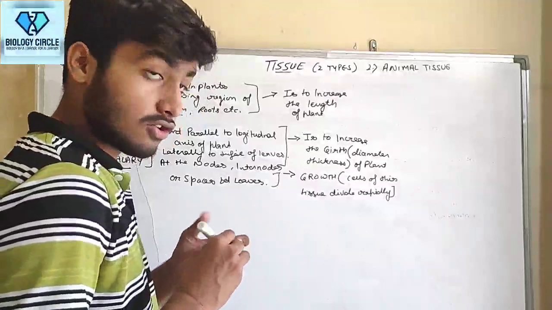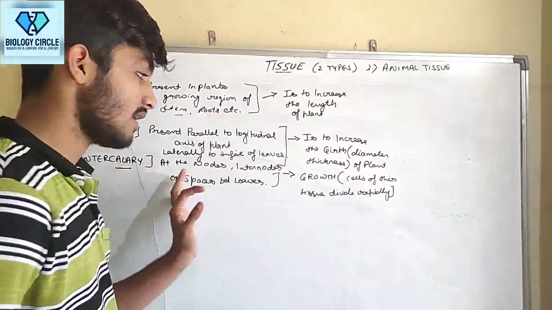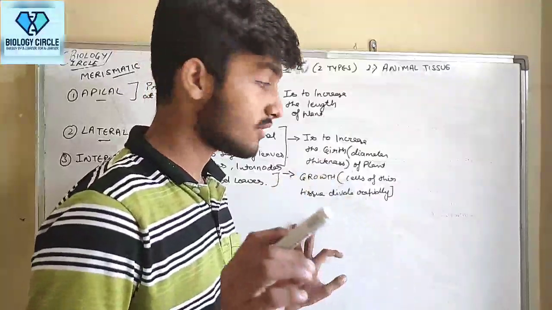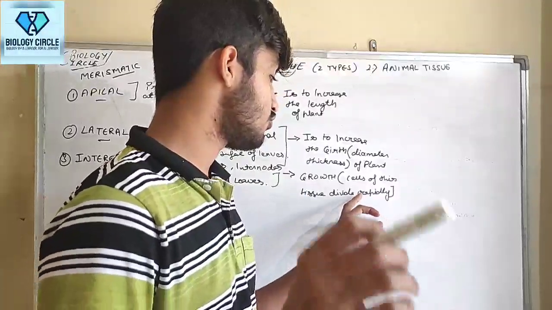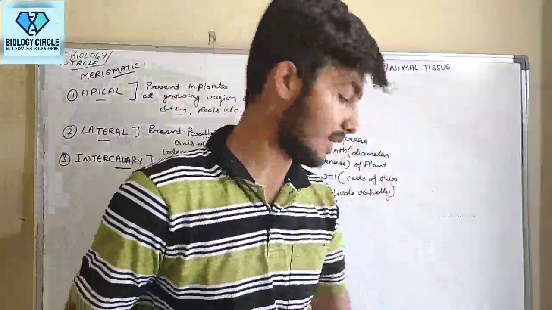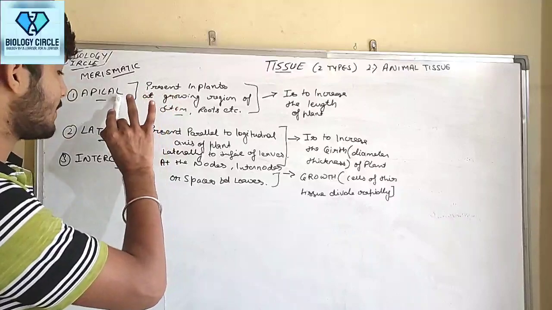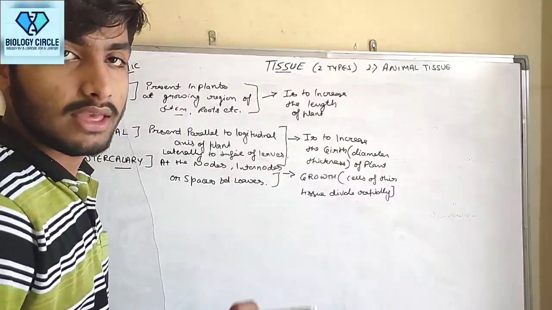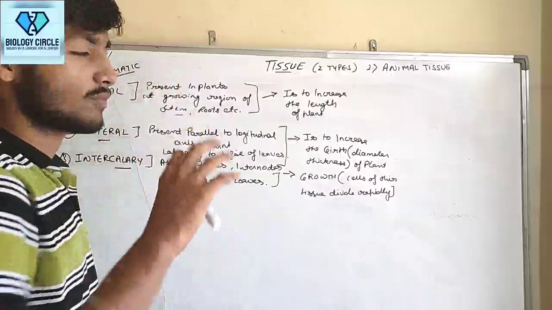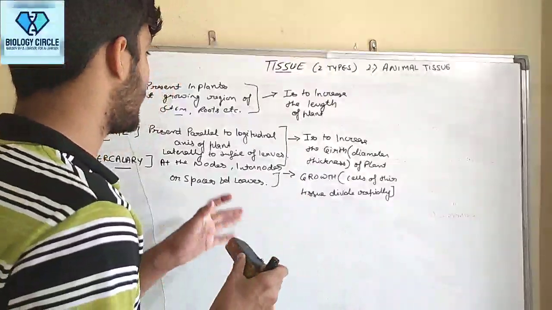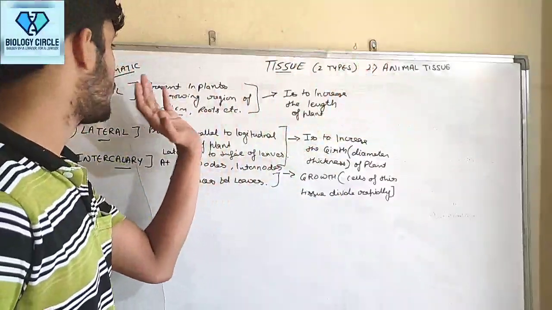As we know, tissue is a group of cells. So the cells of intercalary meristem tissue divide rapidly, due to which it increases the growth of a plant. So there is meristematic tissue: apical, lateral and intercalary. On the basis of position, on the basis of origin, we don't have to discuss. Now this is all about meristematic tissue.